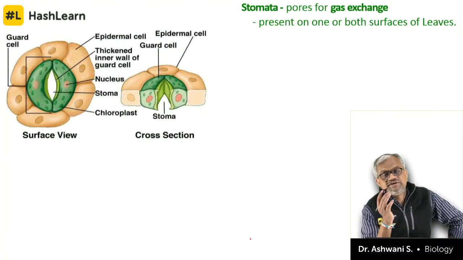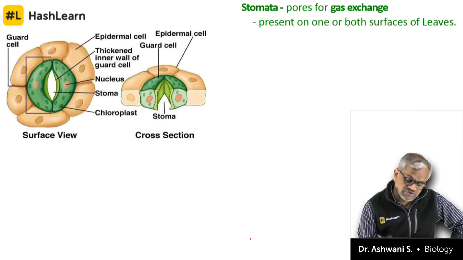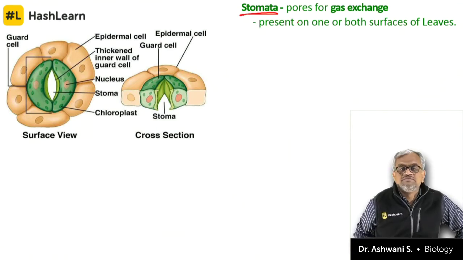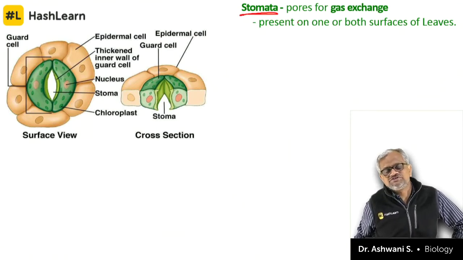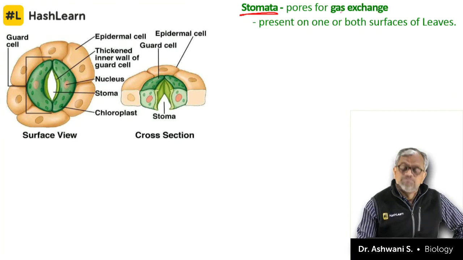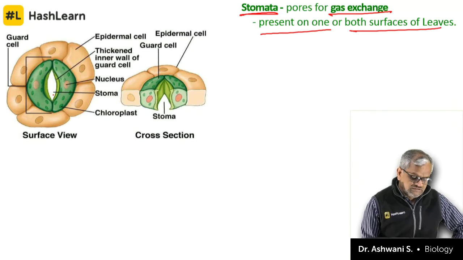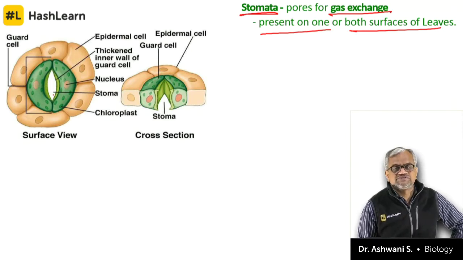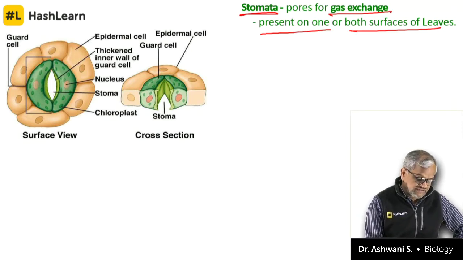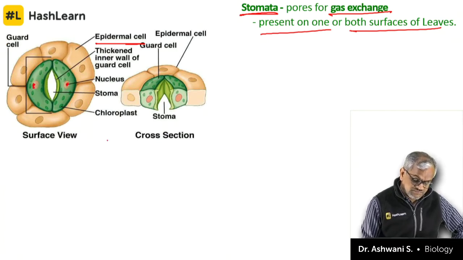Other than trichomes, the epidermis also contains a nose. The nose of a plant is called a stomata. Pores for gas exchange are present on one or both surfaces of the leaves. When I do physiology in detail, we will discuss this. So it has epidermal cells. This green structure is called guard cells, which are nucleated, and it looks like a stoma is an opening of a stomata.